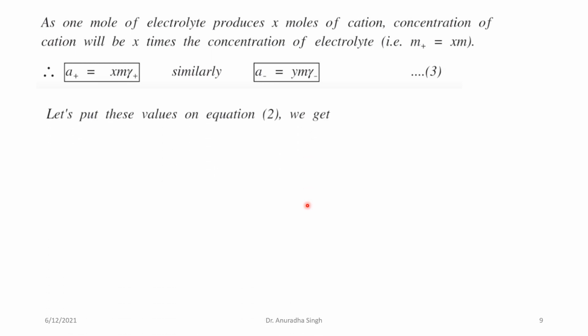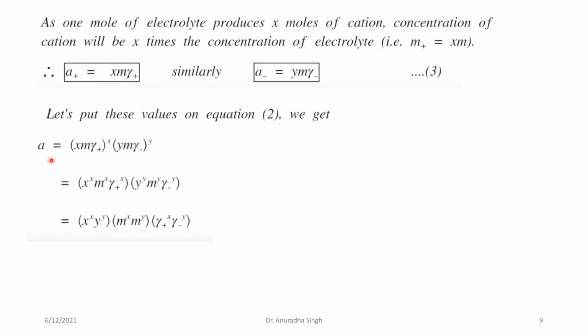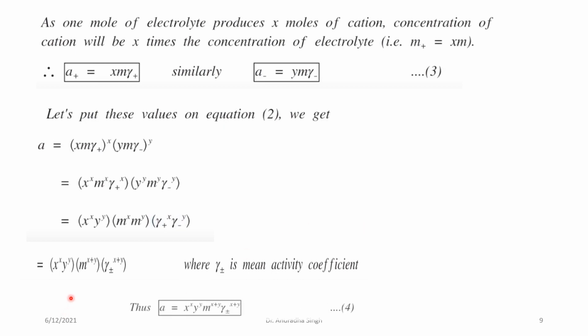Now, let's put these values in equation 2. We get A is equal to XM gamma positive power X and YM gamma negative power Y. And on solving these equations, finally we get A is equal to X power X, Y power Y, M power X plus Y, gamma plus minus power X plus Y. This is denoted as equation number 4.